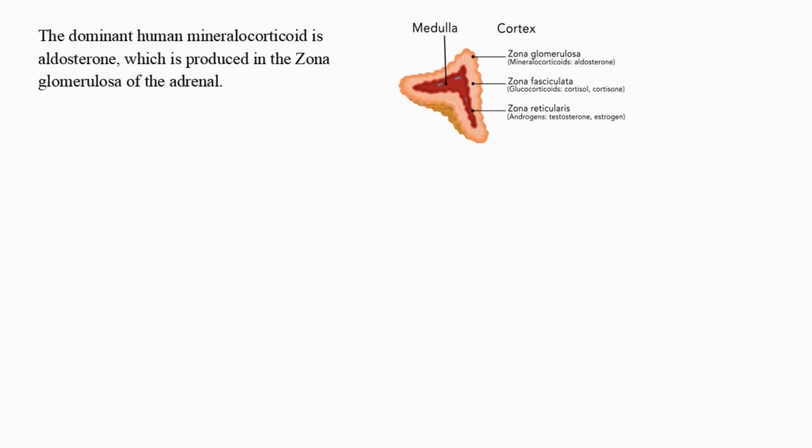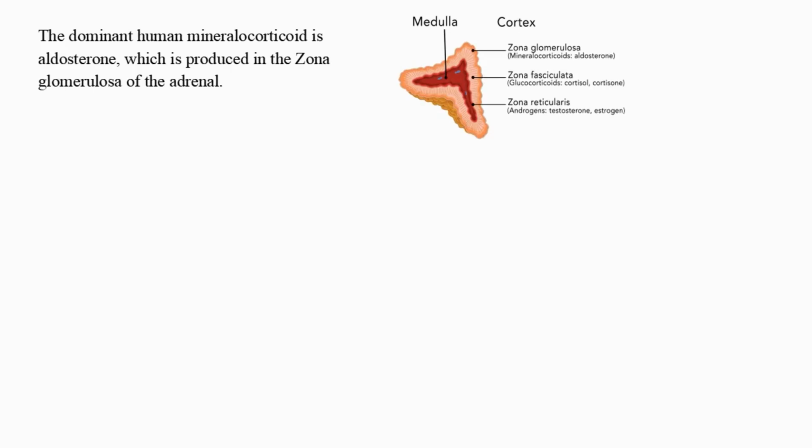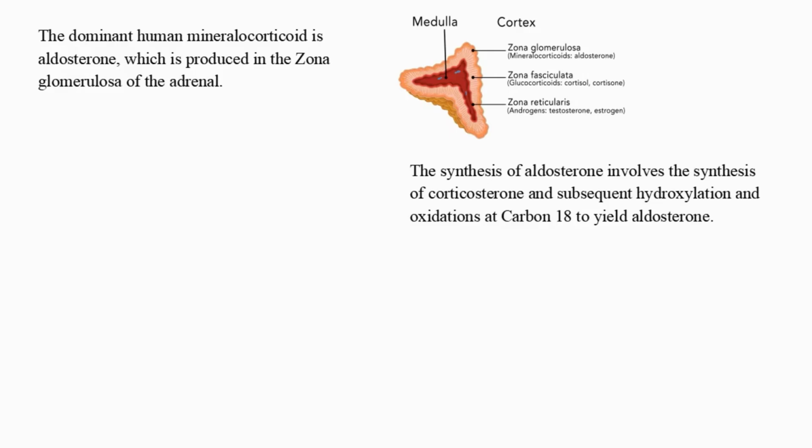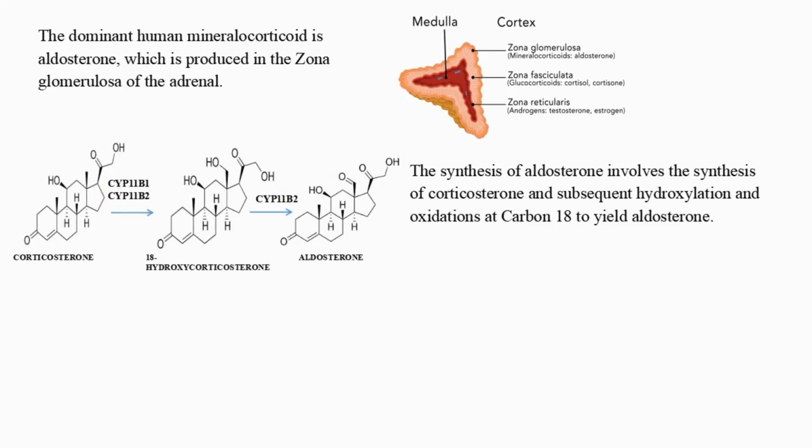The dominant human mineralocorticoid is aldosterone, which is produced in the zona glomerulosa of the adrenal. The synthesis of aldosterone involves the synthesis of corticosterone and subsequent hydroxylations and oxidations at carbon 18 to yield aldosterone.